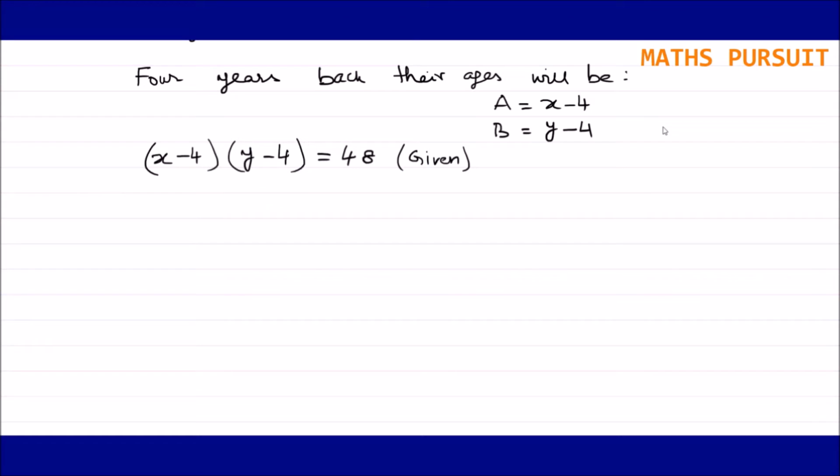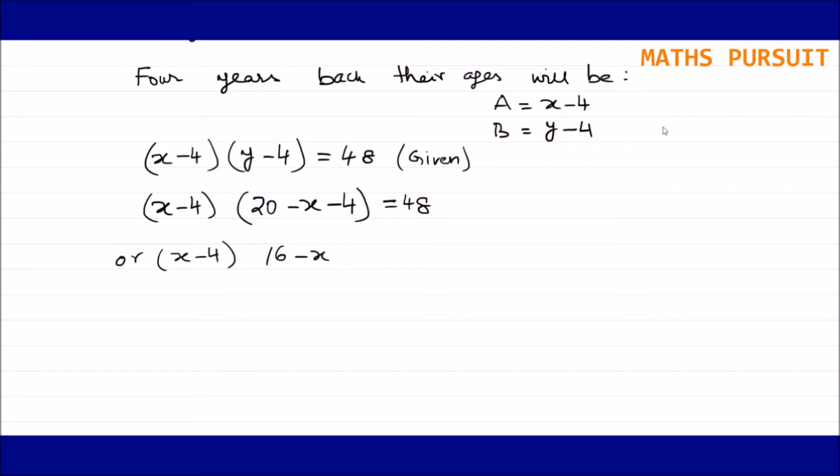Now let us replace the value of Y from equation 1. In this step I am going to replace the value of Y from equation 1. So I can write X minus 4, and instead of Y I can consider 20 minus X, minus 4, is equal to 48. Hope guys, till here we are pretty clear. Or I can write X minus 4 and 20 minus X minus 4. 20 minus 4 is 16.